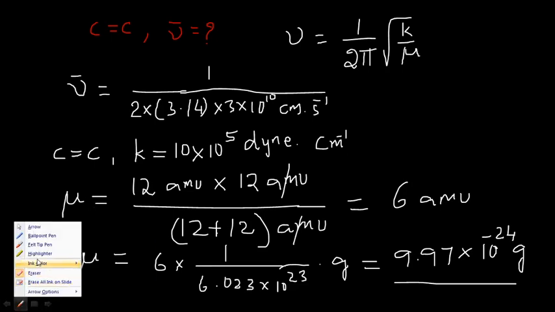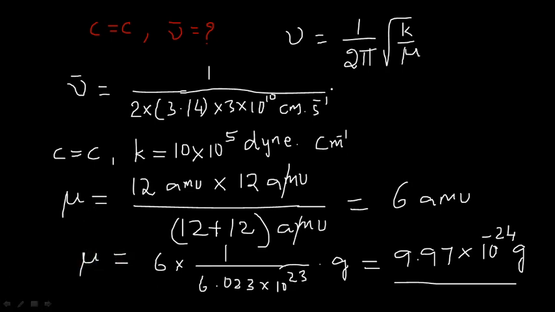If you substitute the reduced mass and force constant here, you will have under root of 10 into 10 to the power of 5, simply I am writing 10 to the power of 6, right. So 10 to the power of 6. And if you want to convert dyne centimeter inverse, 1 dyne centimeter inverse is equal to 1 gram second power minus 2.